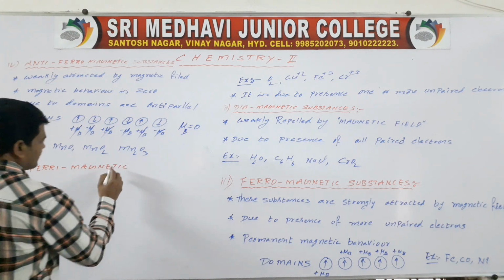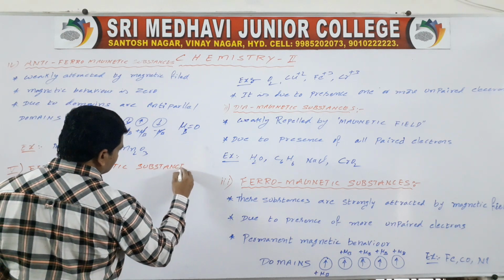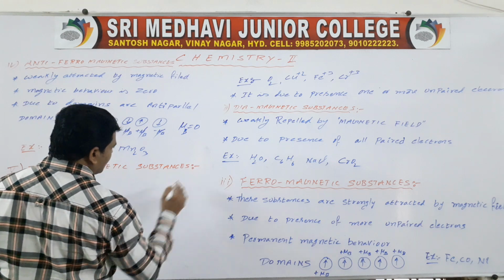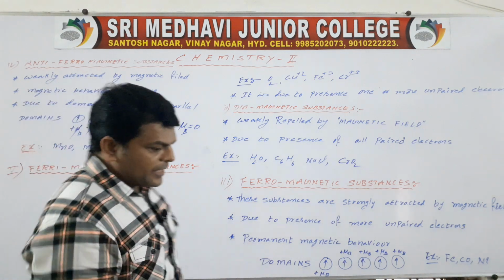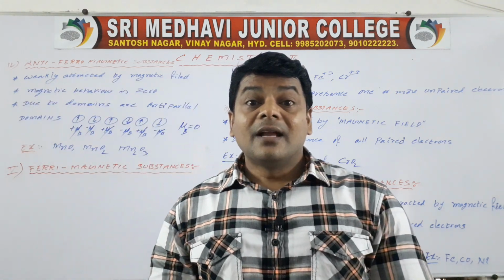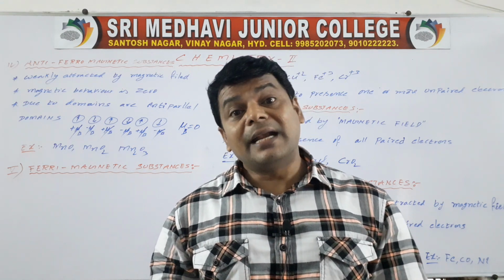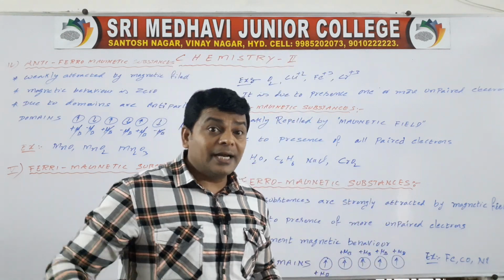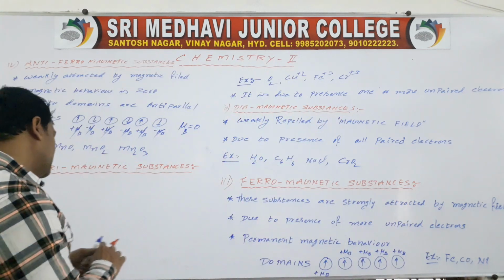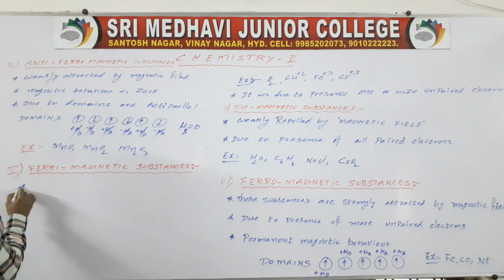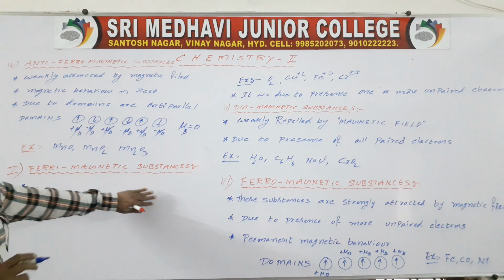In these substances, domains have unequal parallel and anti-parallel orientations. So here also the magnetic moment is zero. Here weak attraction can take place between these substances and the magnetic field.